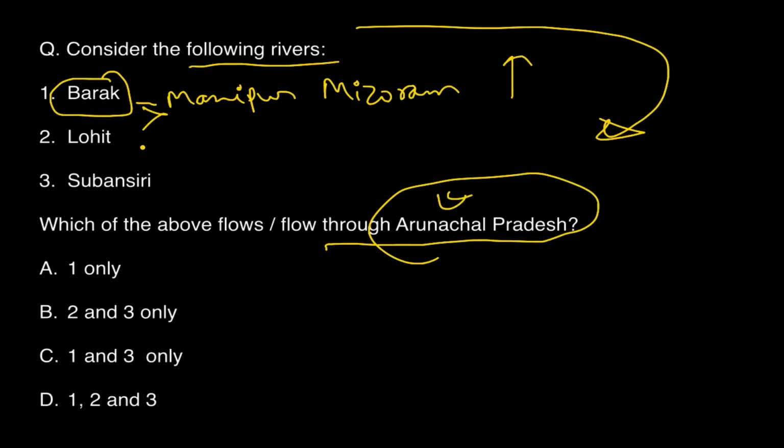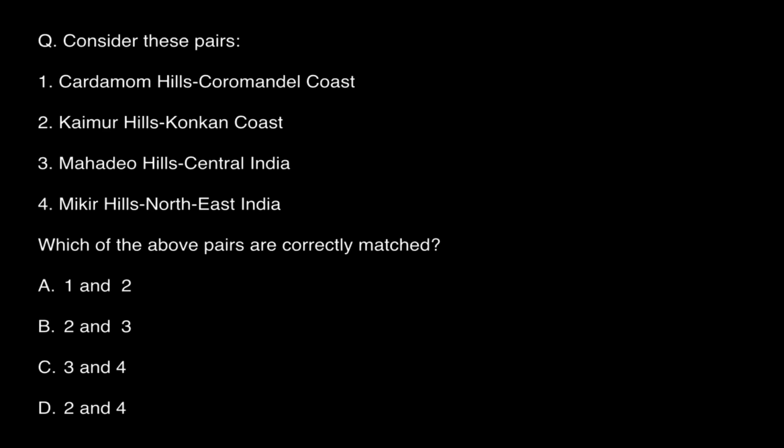Okay, obviously no. Lohit is a district in Arunachal Pradesh, so for 100% sure Lohit river will pass through Arunachal Pradesh. And I am not really sure of Subansiri. So still I can eliminate 1. So answer is 2 and 3. So obviously answer will come. This is called the elimination method. You will not know the answer perfectly 100% of the time, but still you should mark it, because people like me will mark it and then you will lag behind.